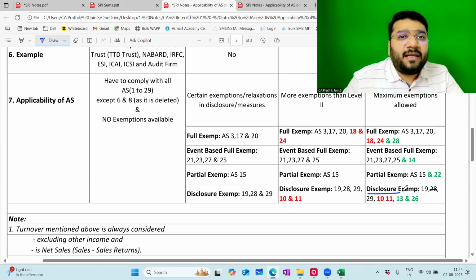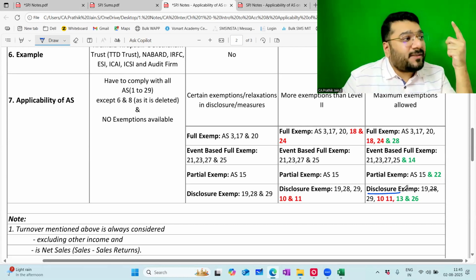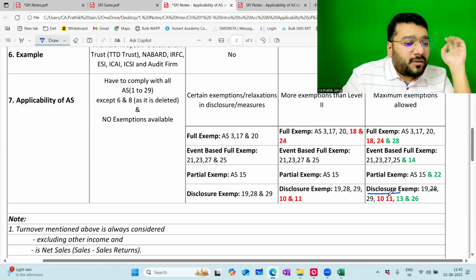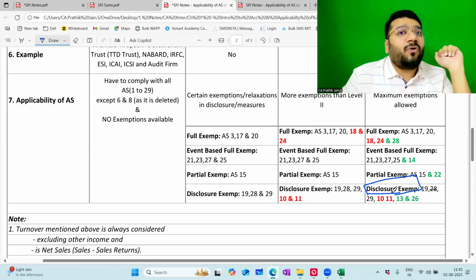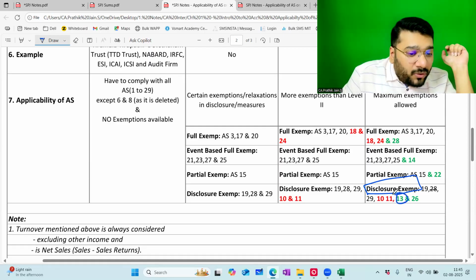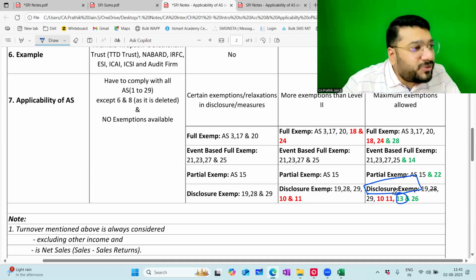In general, in AS we deal with 4 aspects. One aspect is recognition aspect. Second is measurement aspect, disclosure aspect, and presentation aspect. Here, whatever disclosure requirement is given in AS 13, that one entity need not follow. Which entity? Level 4 entity need not follow the disclosure which is given in AS 13.